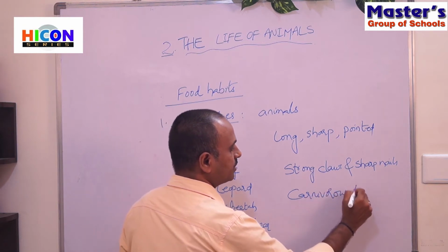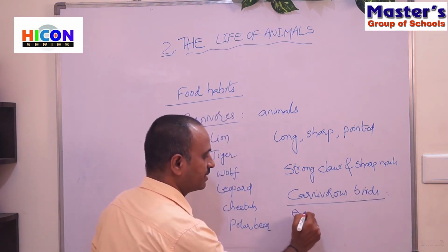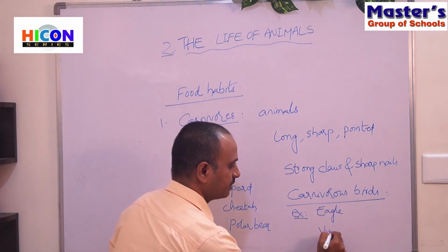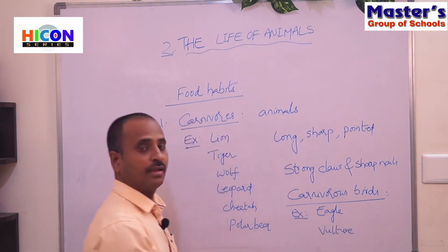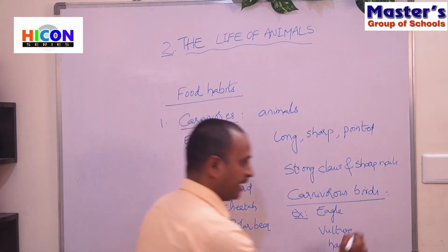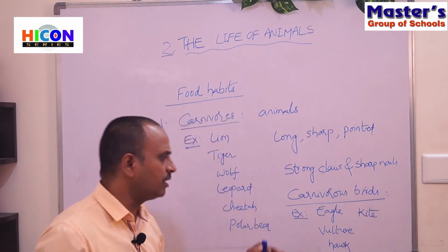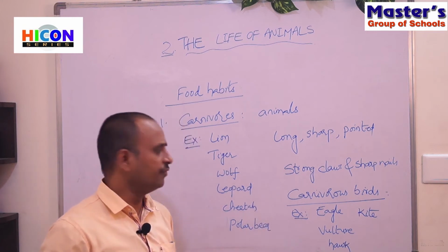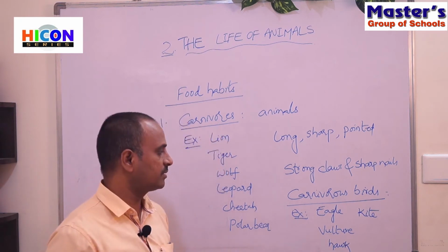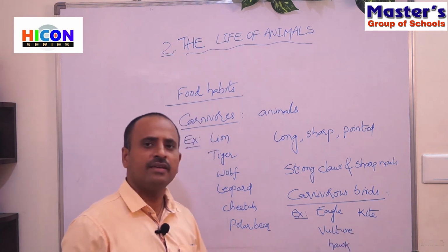The examples for carnivorous birds are, the first one is eagle, and vulture, and hawk, kite. Children, these are some examples for carnivorous birds, which eat only flesh. That's why those birds are called carnivorous birds.